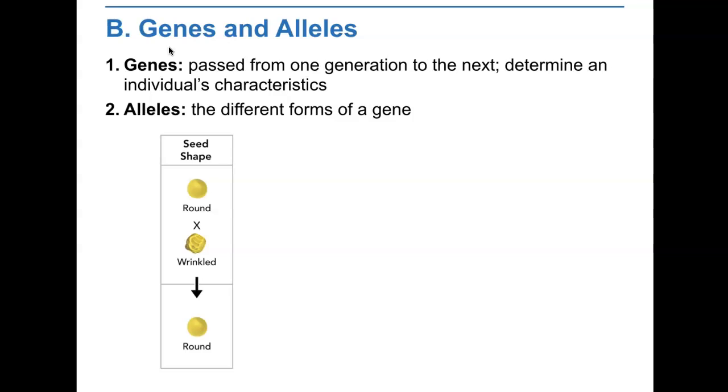From these results, Mendel drew 2 conclusions. His first conclusion formed the basis of our current understanding of inheritance. An individual's characteristics are determined by factors that are passed from one parental generation to the next. Today, we call these factors genes.